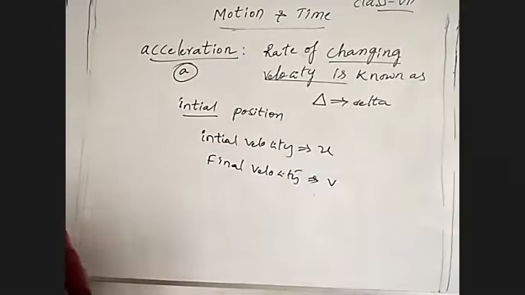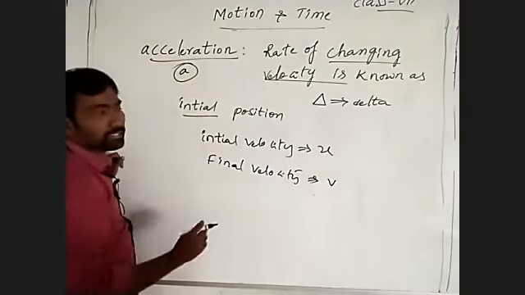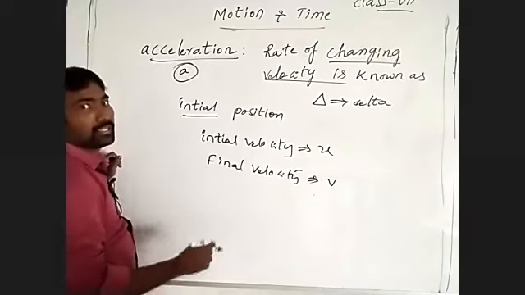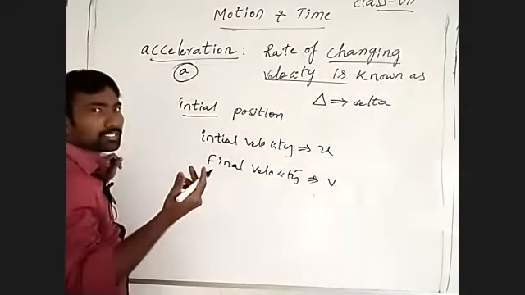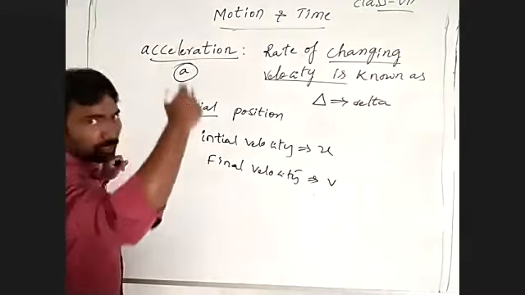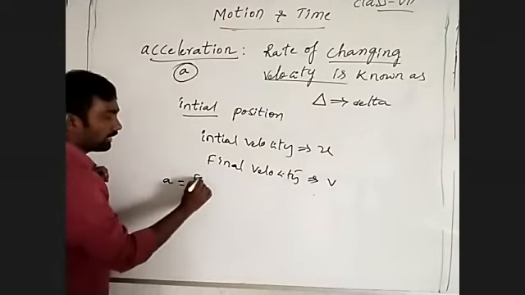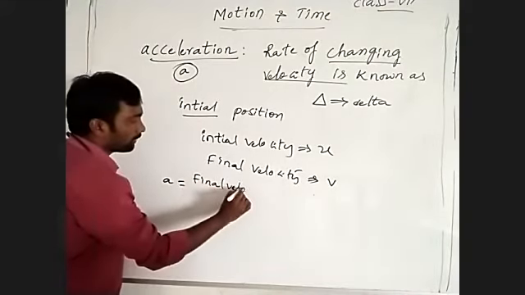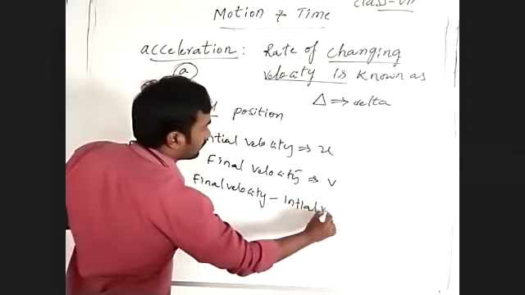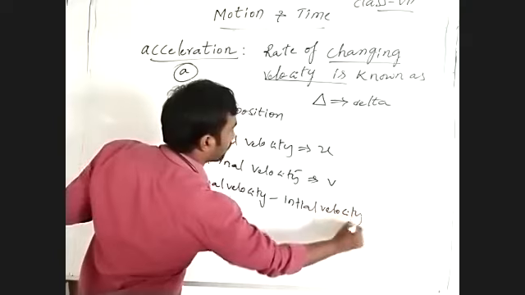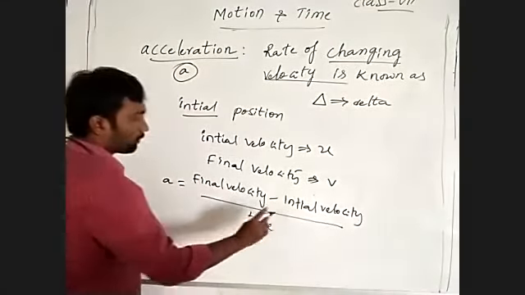So what is written? Changing of velocity means the difference of the velocity, from initial velocity to final velocity. So acceleration is equal to final velocity minus initial velocity by the given time.